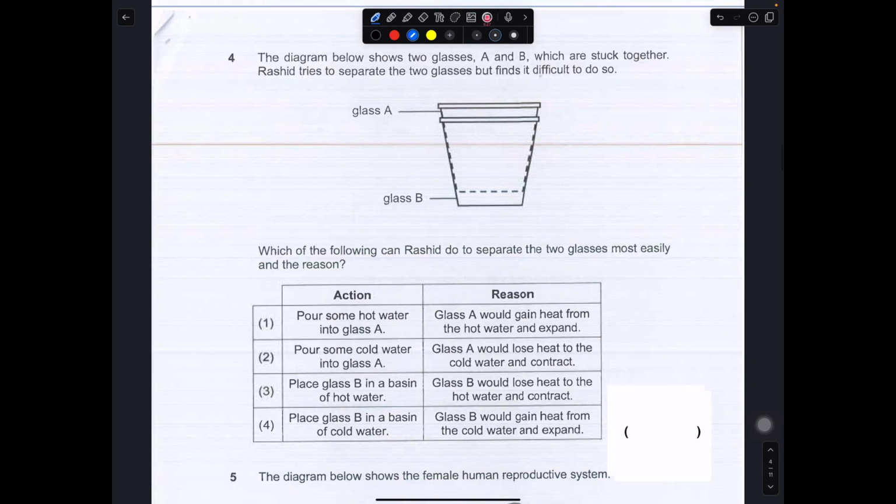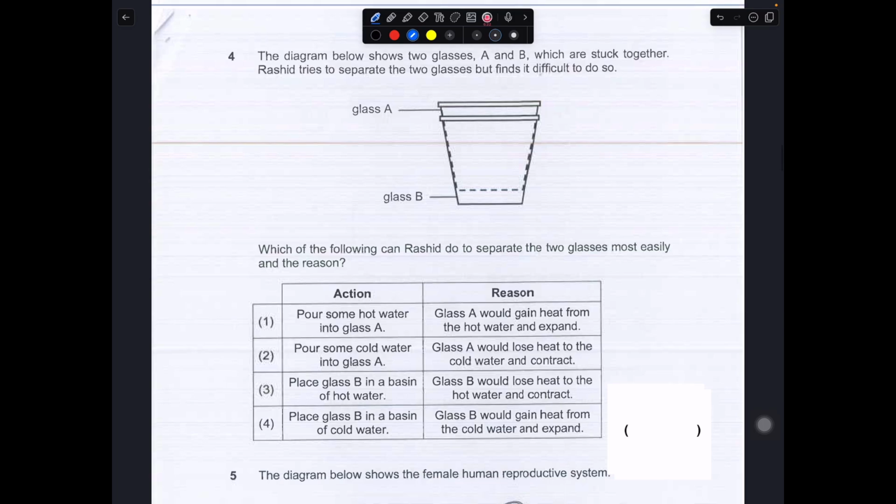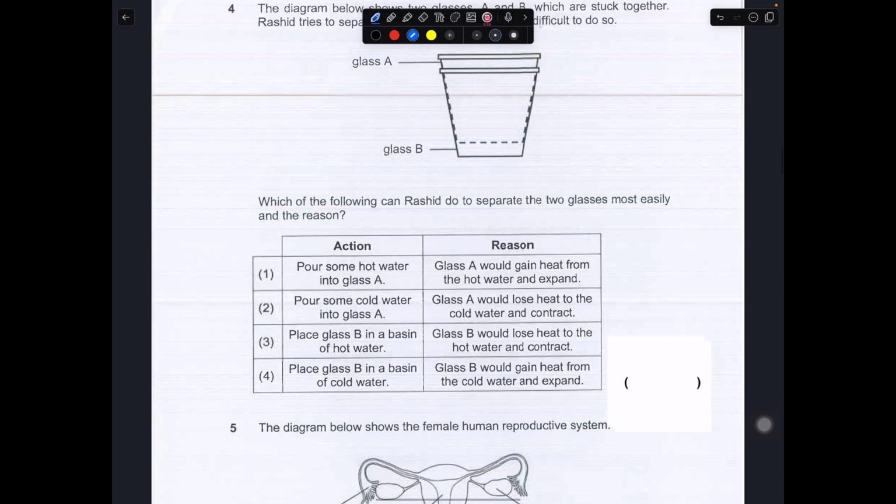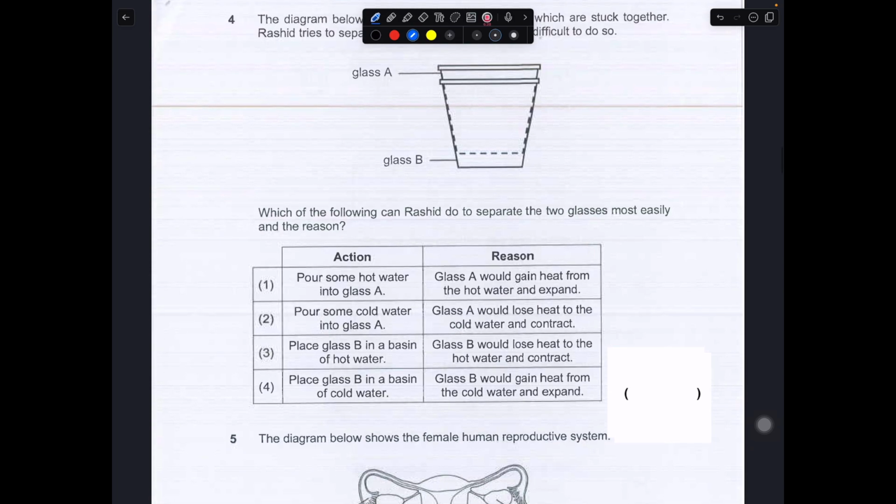Okay, so we have 2 glasses over here, A and B. They are stuck together, so he tried to find a way to separate the 2 glasses, and found it difficult to do so. So what can I do? Okay, so let's evaluate option one. Pour in hot water, gain heat, expand. This one will not work because this will make it even tighter.